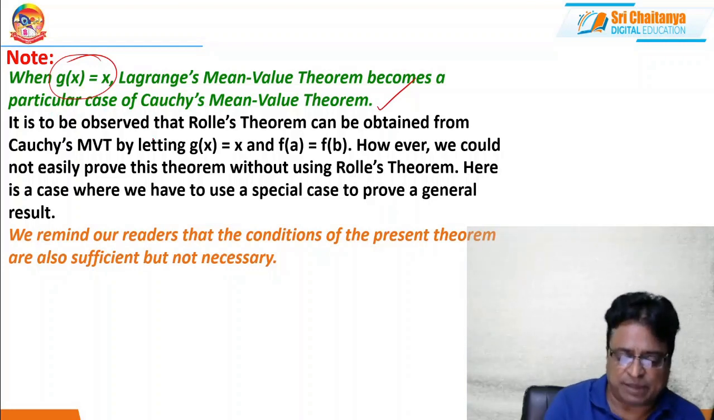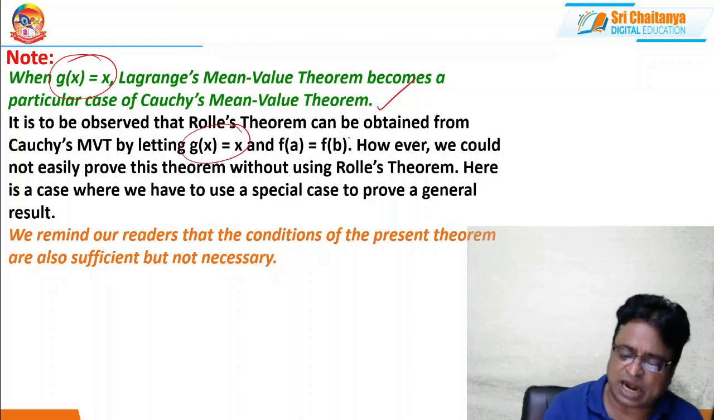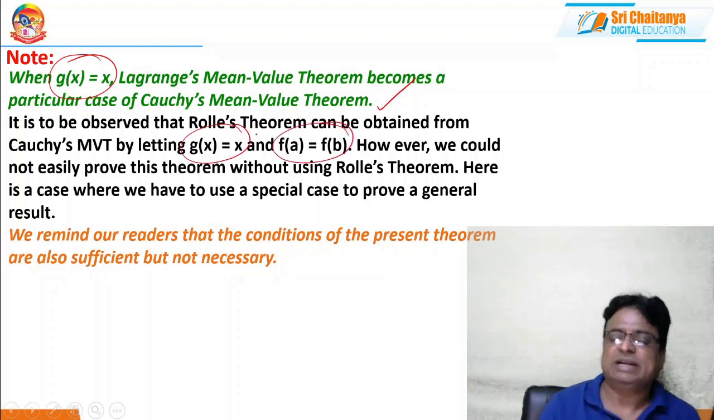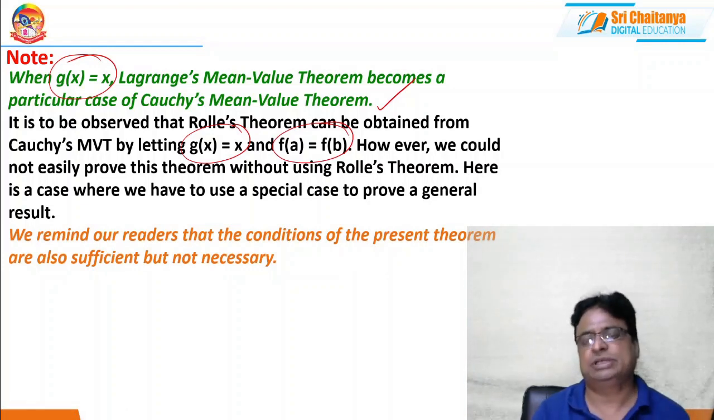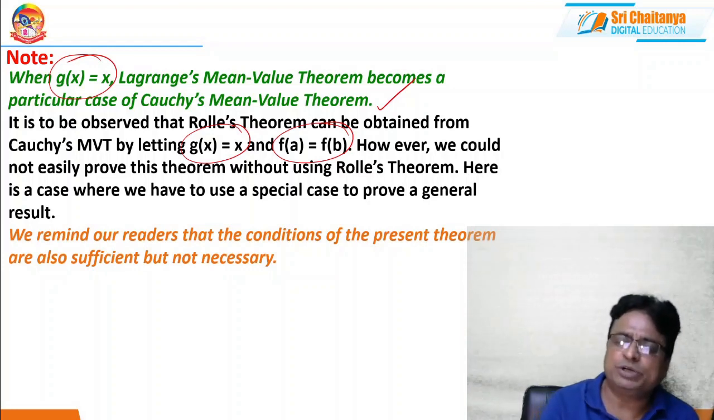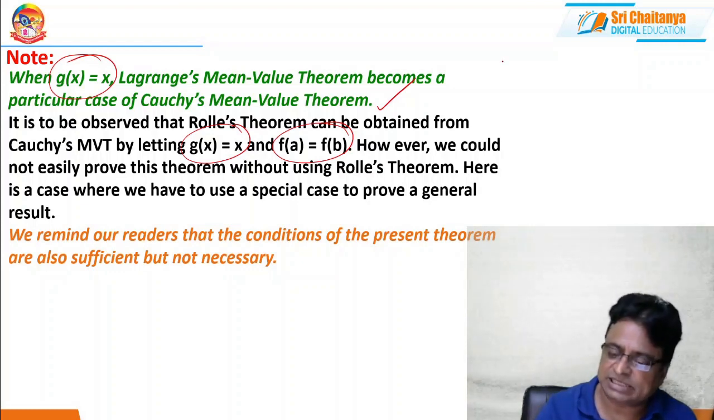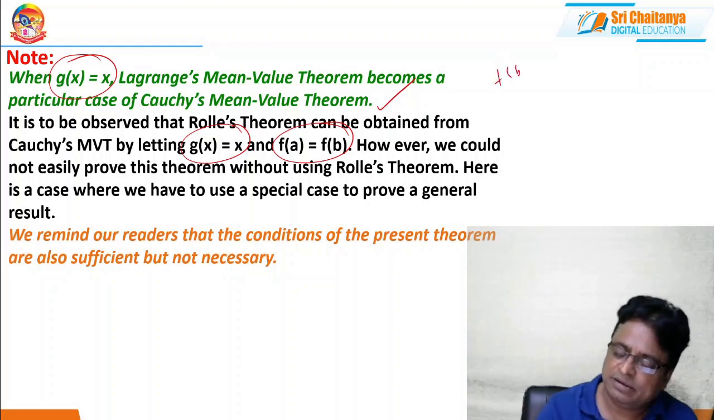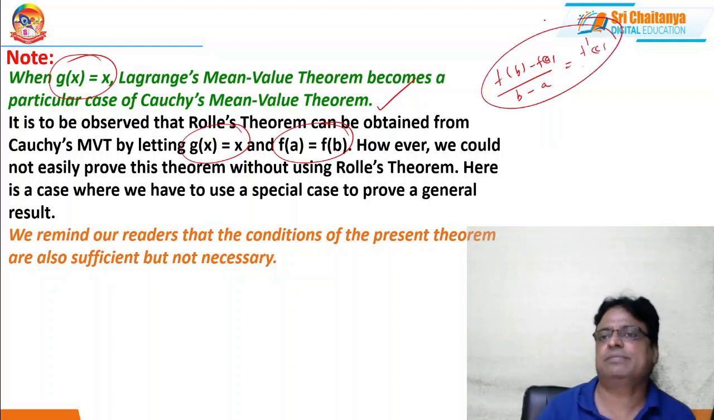So it is observed that Rolle's theorem can be derived from Cauchy's mean value theorem by taking g of x equal to x and f of a equal to f of b. That means with the help of Cauchy's theorem, we can derive both Lagrange's theorem as well as Rolle's theorem. To get Lagrange's theorem from Cauchy's theorem, replace g of x with x. If we replace g of x with x, what will happen? f of b minus f of a by g of b, meaning b, minus g of a, meaning a, equals f dash c by g dash c, meaning 1. So this is what? Lagrange's theorem.